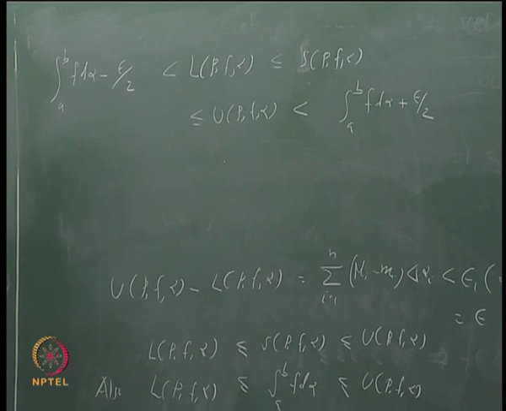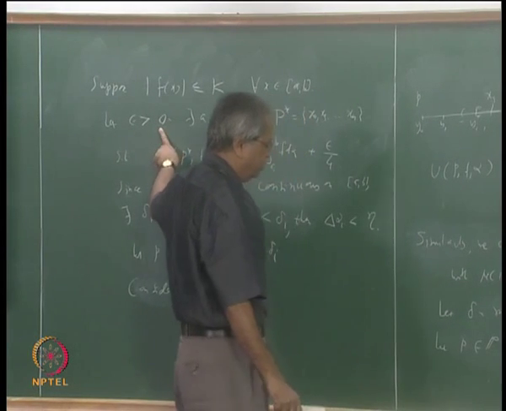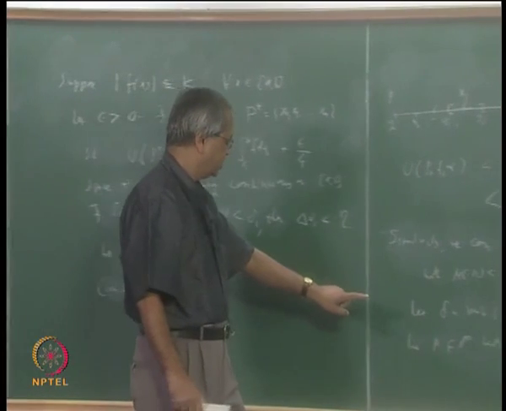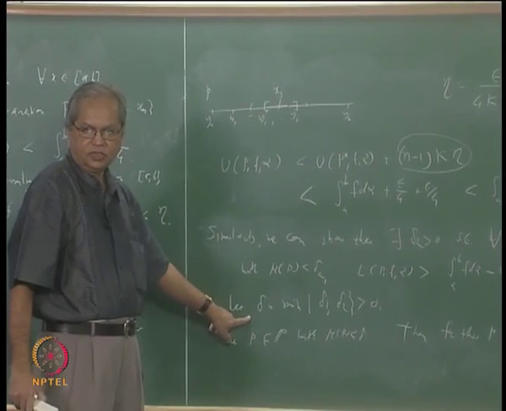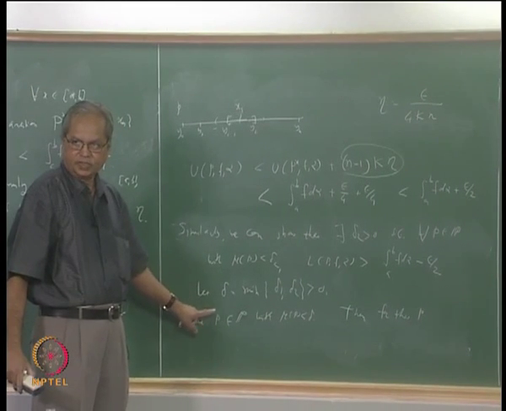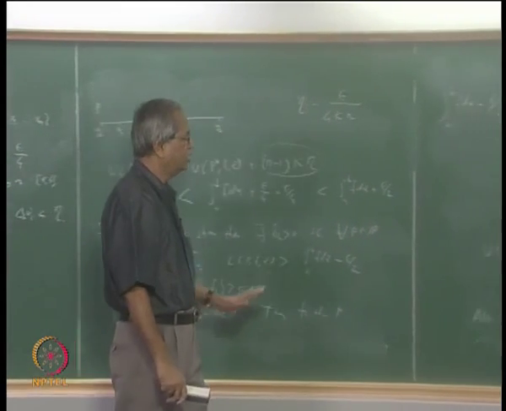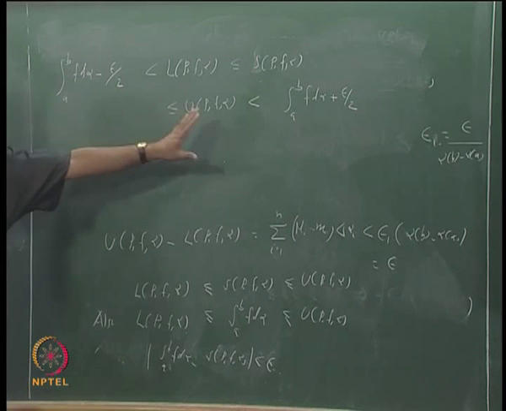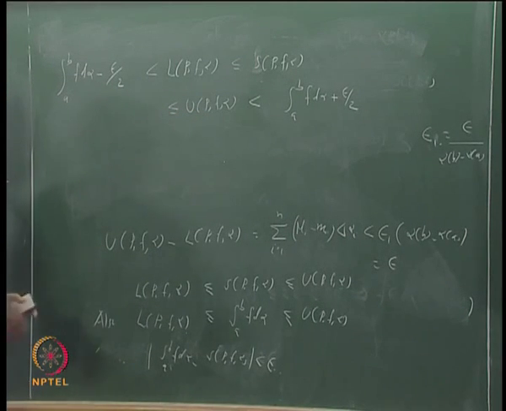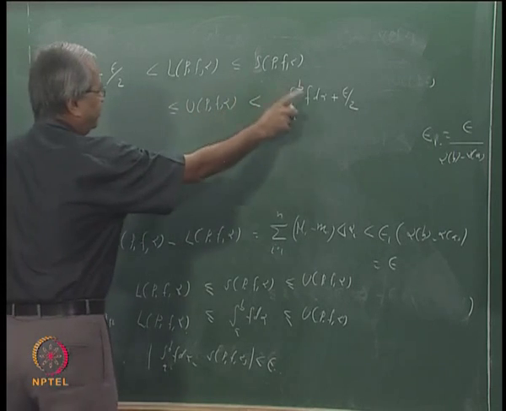Right. So what did we prove? That is, just take the whole summary. Given epsilon bigger than 0, we have got a delta such that whenever the mesh of the partition is less than delta, all the sums of that partition are related by these inequalities. Okay, we only need that this is less than S(P, f, alpha), this is less than that.